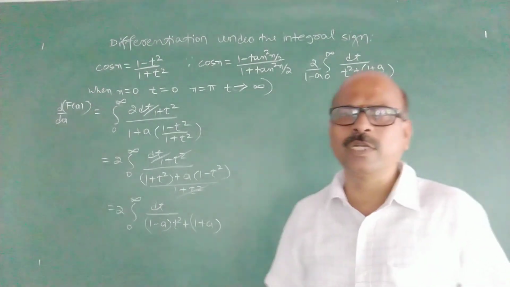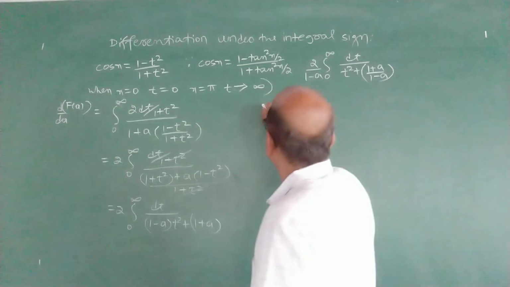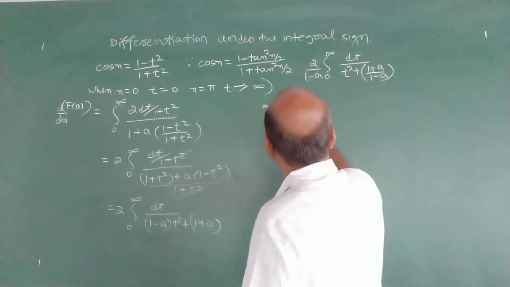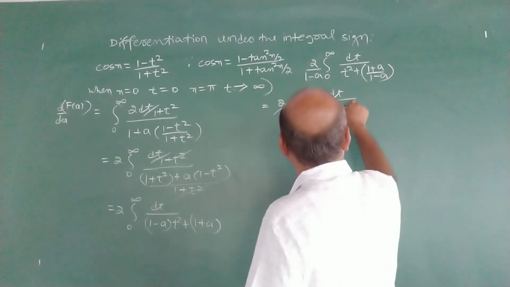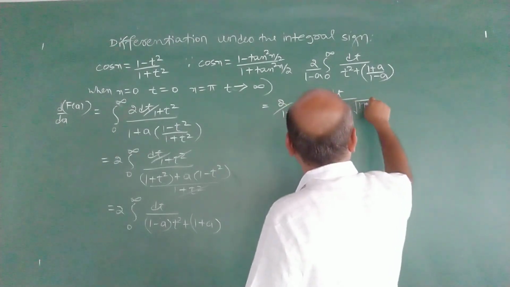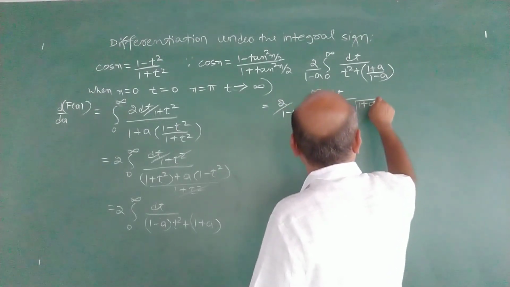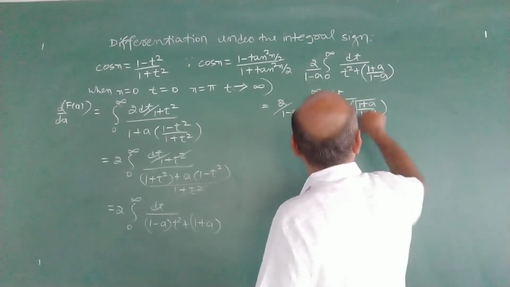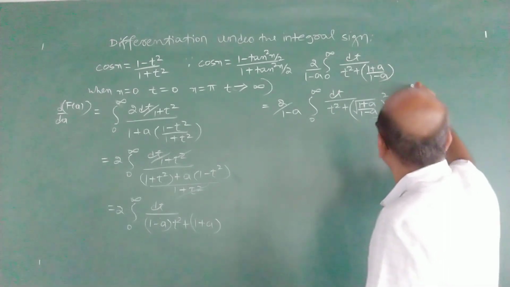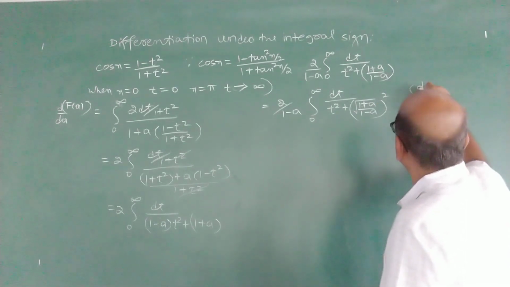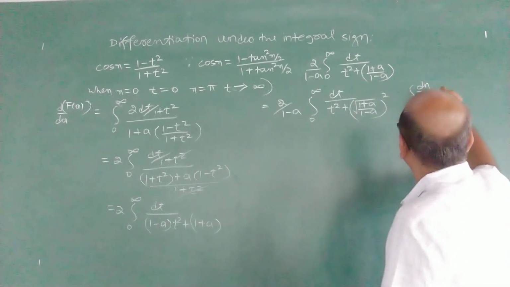It is a standard integral. We reduce to standard form: 2 by 1 minus a, integral 0 to infinity dt by t square plus root of 1 plus a by 1 minus a, whole square. Now it is of the form integral dx by a square plus x square.